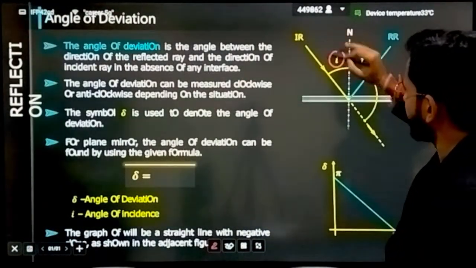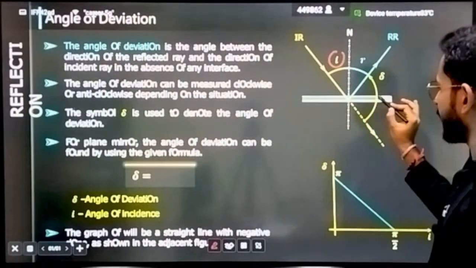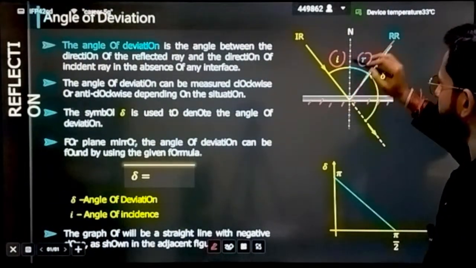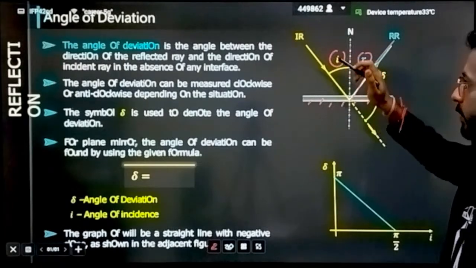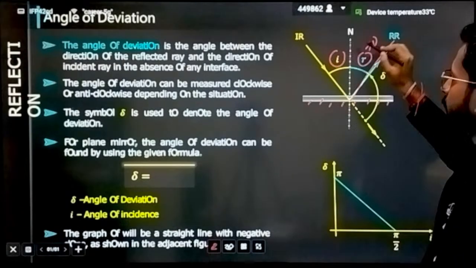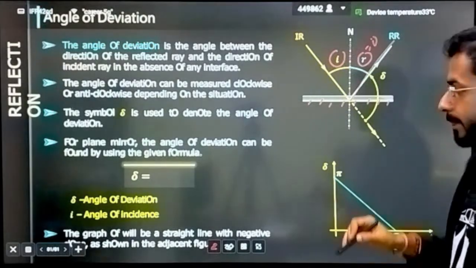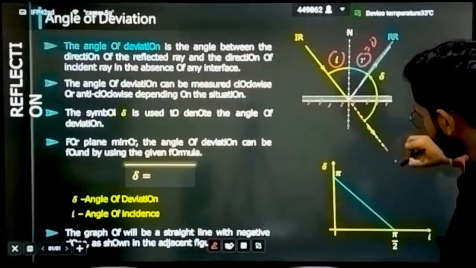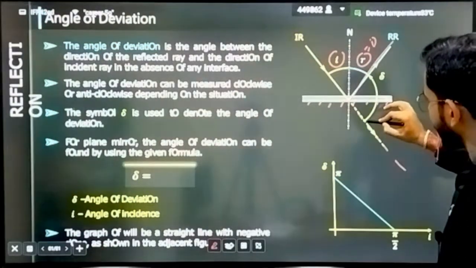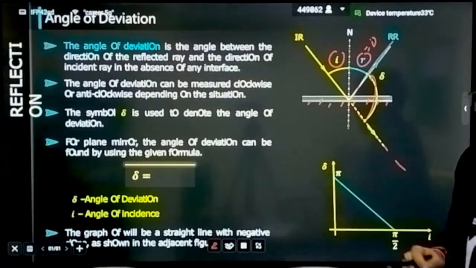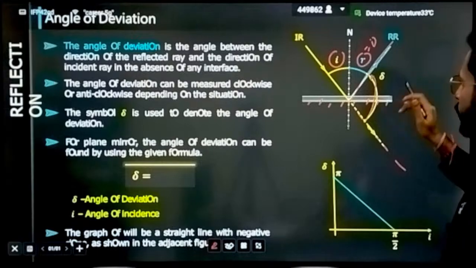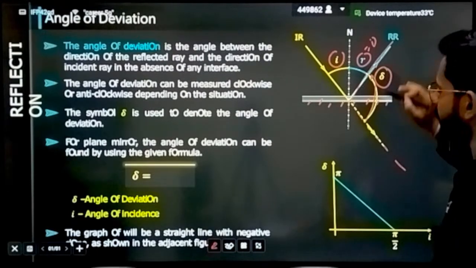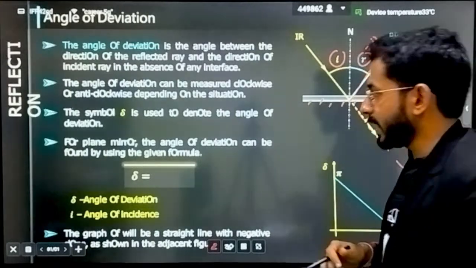Here the incident ray is coming, and here is the plane mirror. This side is the polished side, and here it is reflected at some angle. I know from the law of reflection that i is equal to r. Originally this ray was propagating in this direction, and now what is the change in path? This is the bending in the path, and that bending is called the angle of deviation.